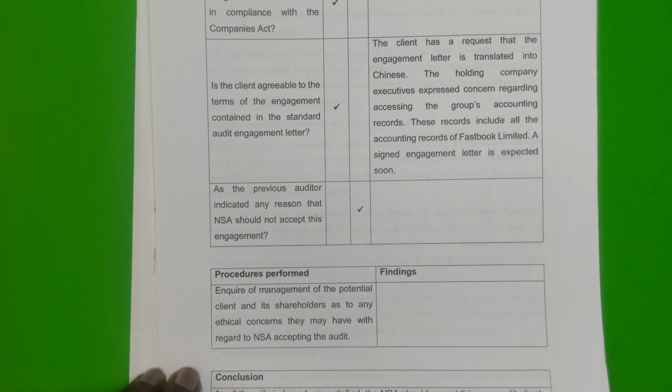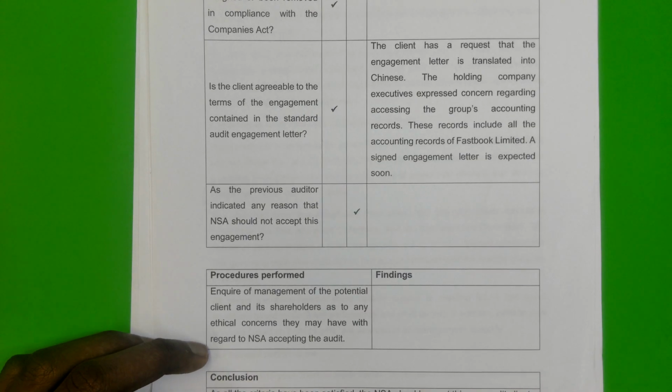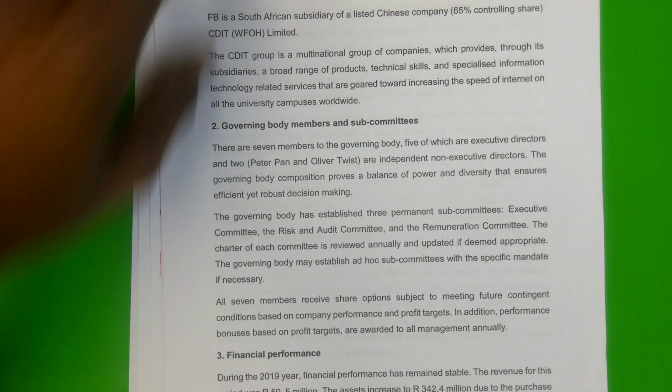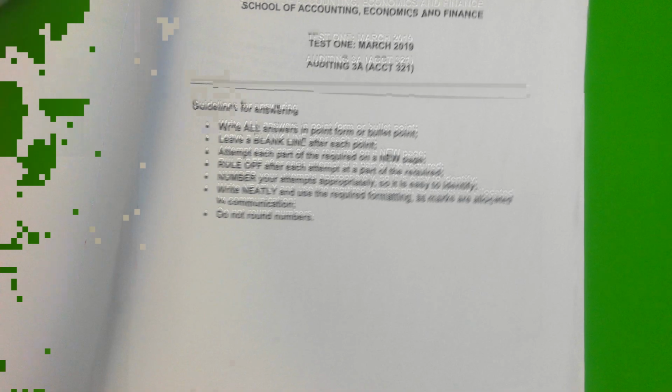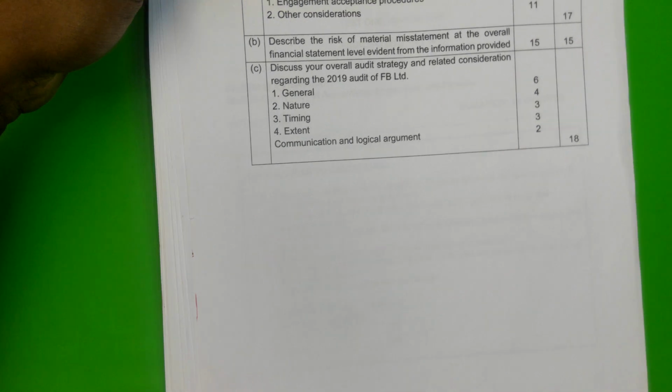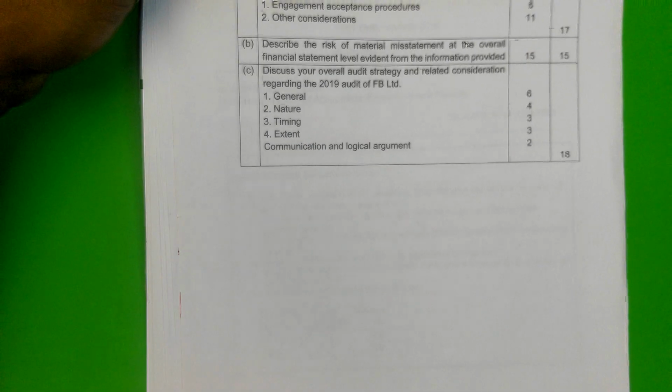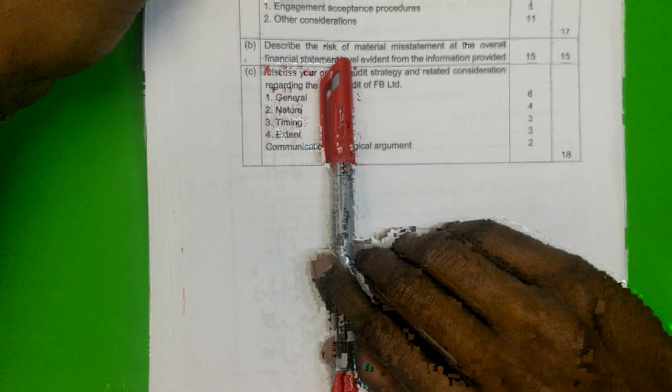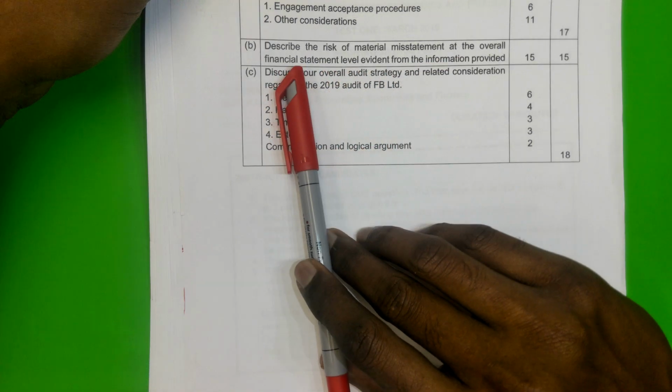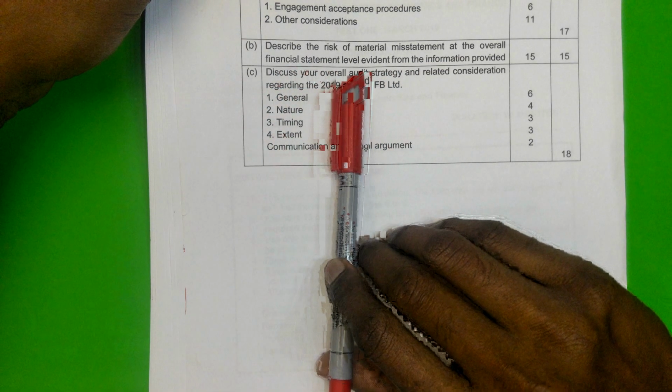Okay, so let's now move on to the next required. So this is B, we're looking at B. B says, describe the risks of material misstatement at overall financial statement level evident from the information provided.